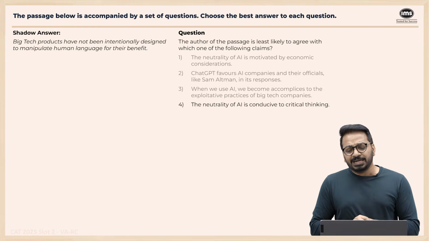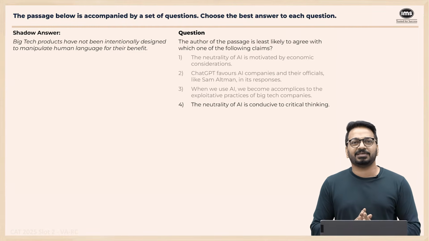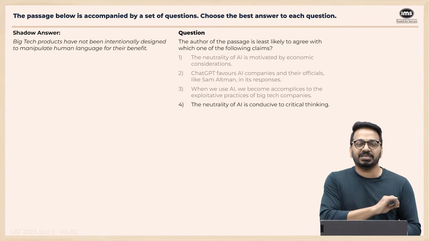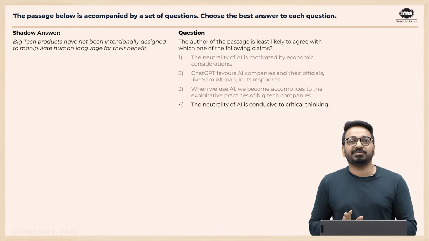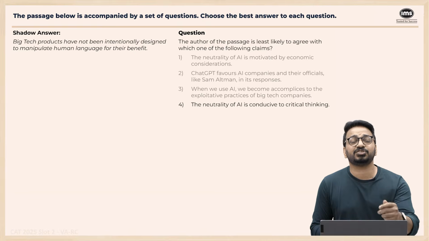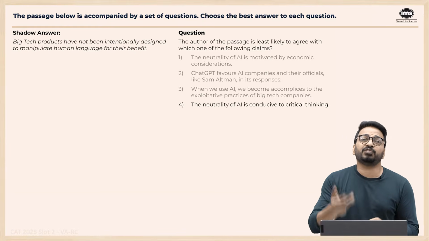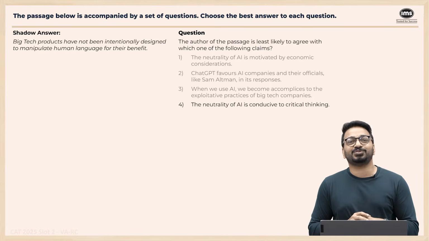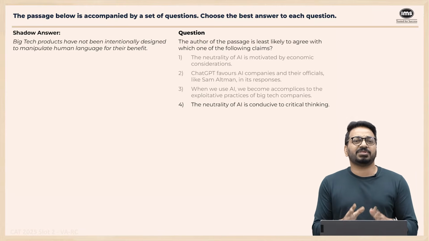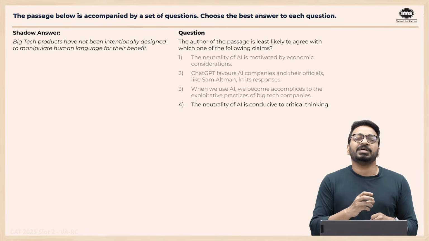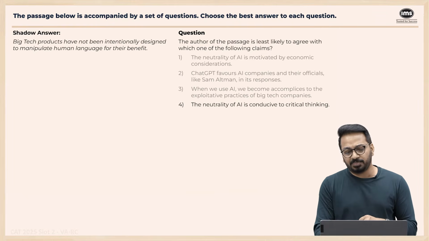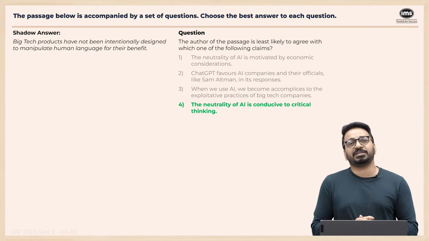The neutrality of AI is conducive to critical thinking. Neutrality is not conducive to critical thinking. Author is least likely to agree with this, because he says that because it uses such neutral language, we actually forget to think critically. So this is the exact opposite of what the author says. Because it uses such smooth language, you don't question it. We don't actually critically think in its presence. It lulls us into a sense of comfort. So this is exactly the opposite. This is something that the author is least likely to agree with.